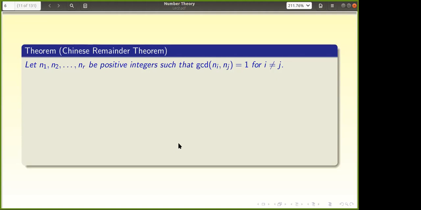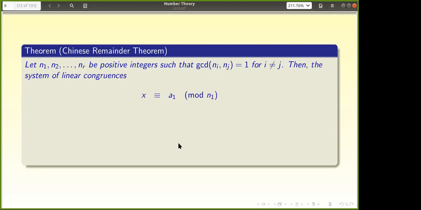So we have that n1, n2, ..., nr are positive integers such that ni, nj have GCD 1. We are going slow, very slow actually. So first, what does the Chinese remainder theorem say? n1, n2 up to nr are positive integers. What is the extra condition? If I take any two of them, ni and nj, their GCD is 1. They are relatively prime, mutually relatively prime. That is the hypothesis.